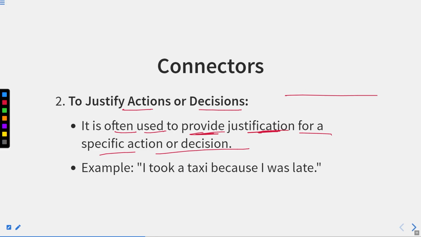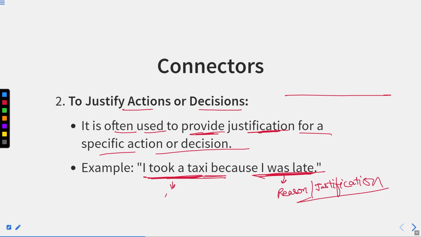We elaborate that particular reason to justify our decision. For example, I took a taxi because I was late. So the reason or the justification for my decision to take the taxi was that I was late.